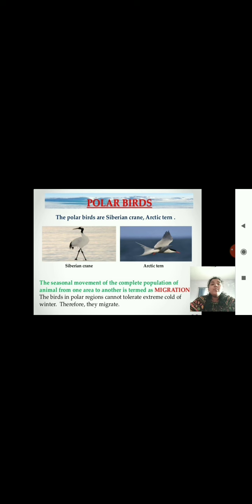The seasonal movement of a complete population of animals from one area to another is called migration. The birds in polar regions cannot tolerate the extreme cold of winter, therefore they migrate. They do not have extreme adaptations, so they have to leave that place and go to another place where they can adapt themselves and stay for a while, till the suitable conditions return to the polar regions.